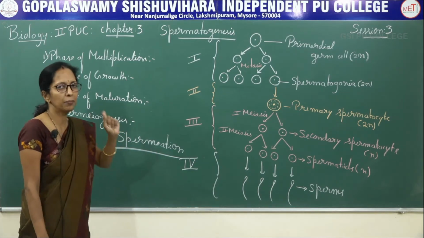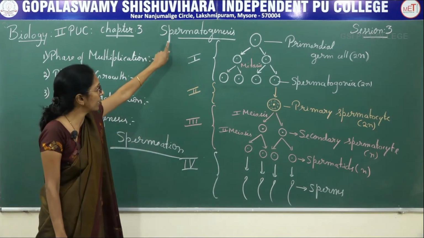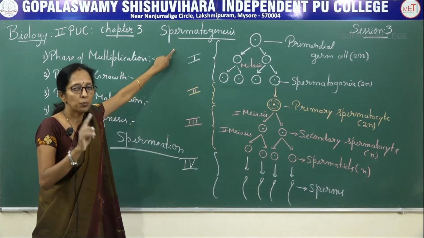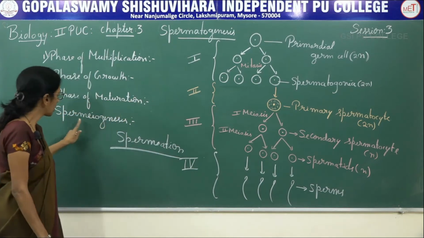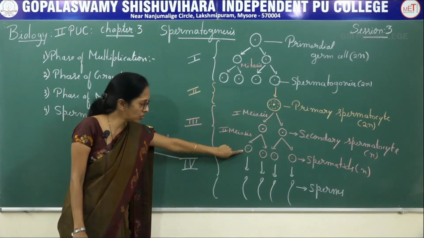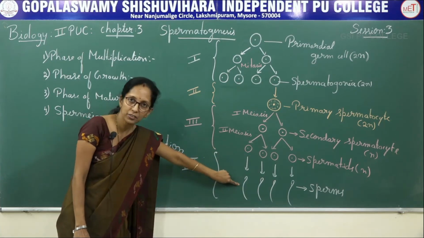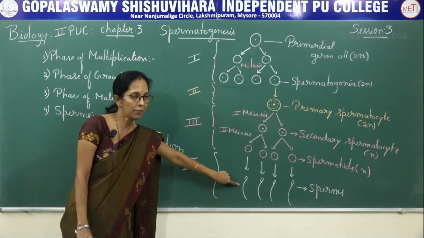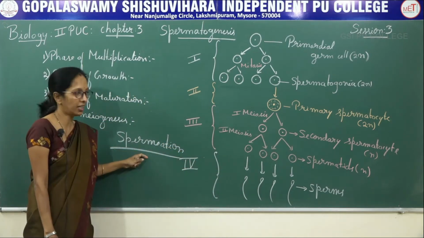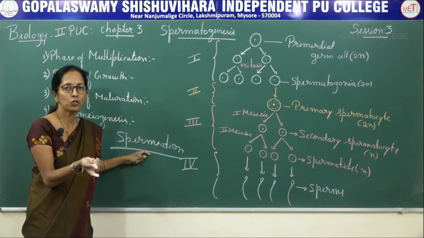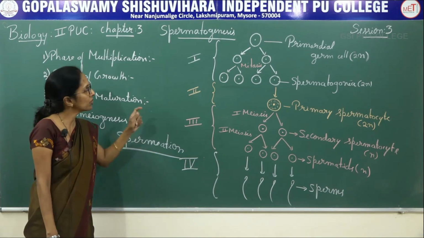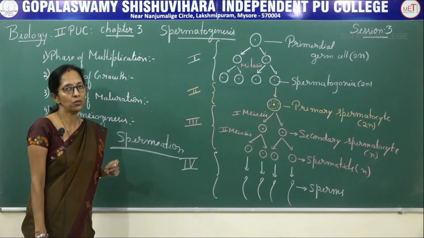So there are three important words. The first is spermatogenesis, the synthesis of sperms in the testes. Then spermiogenesis, where spermatids get transformed into motile male gametes known as sperms, and spermiation, which means the release of sperms from the seminiferous tubule. So this is about spermatogenesis.